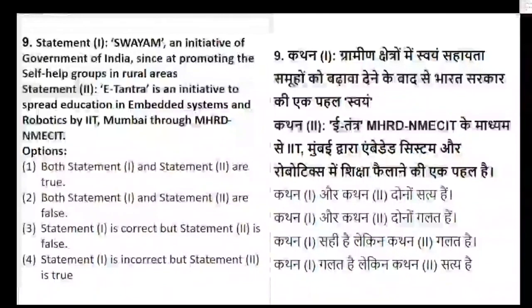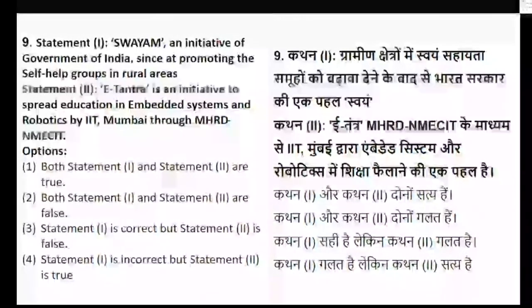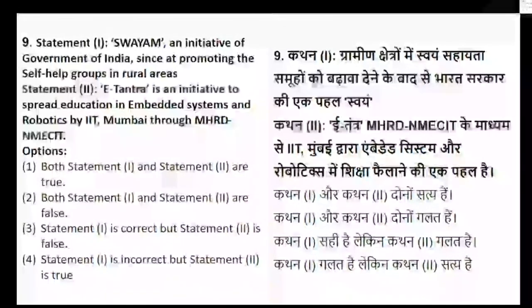So the next question is about SWAYAM, in the form of statements. We have seen a lot of SWAYAM type of questions, and this topic also comes in ICT. Statement 1: SWAYAM is an initiative of the Government of India promoting self-help groups in rural areas. Statement 2: E-Tantra is an initiative to spread education in embedded systems and robotics by IIT.